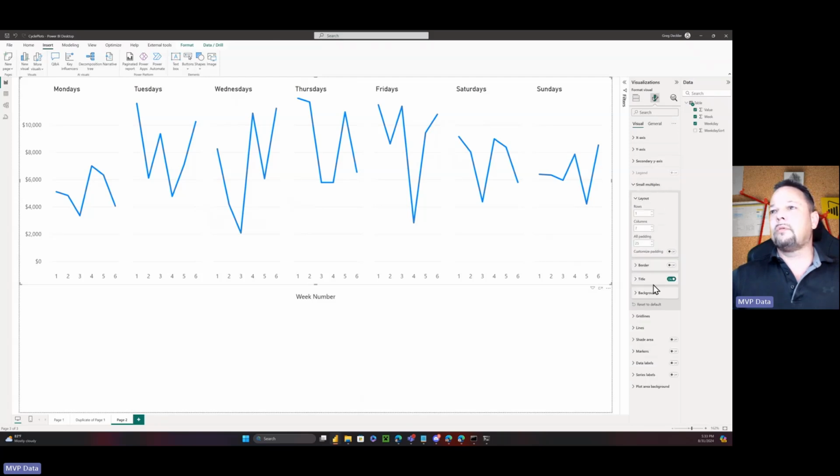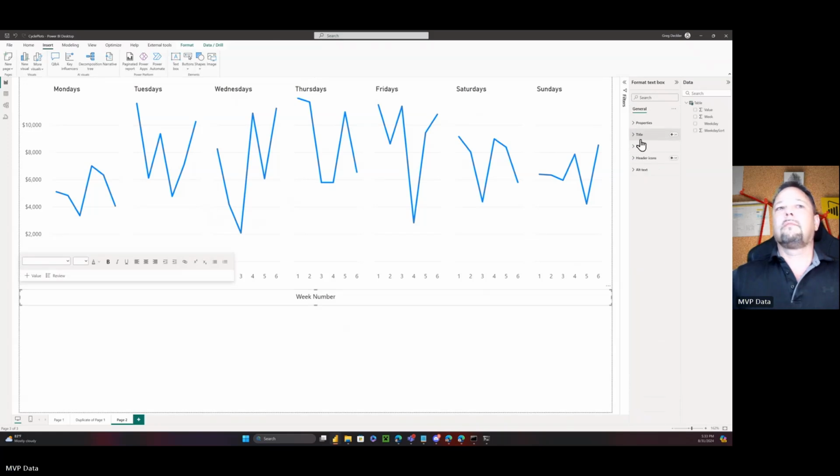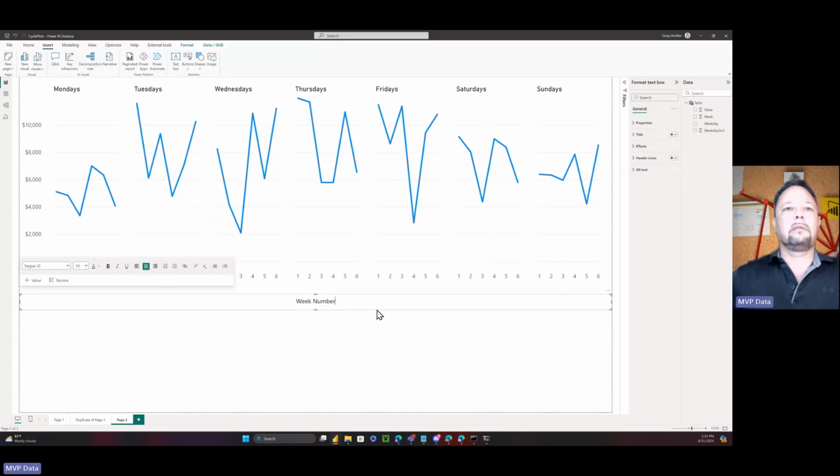Small multiples. Title. That takes it away. So yeah, I don't know if maybe if we chose a different, what's our font here? Segoe UI. So again, we could mess around with this, but let's just go ahead and copy and paste this.